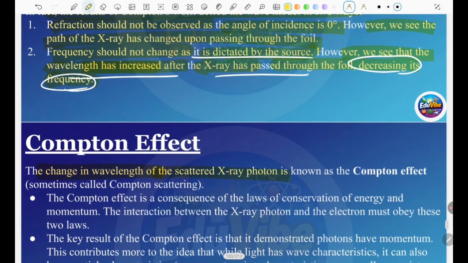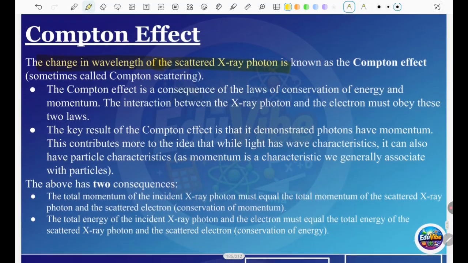The change in wavelength of the scattered X-ray photon is known as the Compton effect, also called Compton scattering, because there is a scattering part. We also come to know about the wavelengths: the initial wavelength and the wavelength after scattering. We have also discussed this formula. The Compton effect consequently also obeys the laws of conservation of energy and momentum. The interaction between the X-ray photon and the electron must obey these two laws, conservation of energy and momentum, which are very important in this experiment.